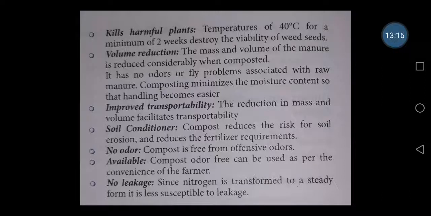Next is availability. The compost can be used as per the convenience of the farmer, and the availability is also very high. Even if we have proper land in our houses, we can use this method, and we can really use it for farming. Then no leakage. Since nitrogen is transformed to a steady form, it is less susceptible to leakage. So there is no leak out from the tank. So these are some of the advantages of composting methods.